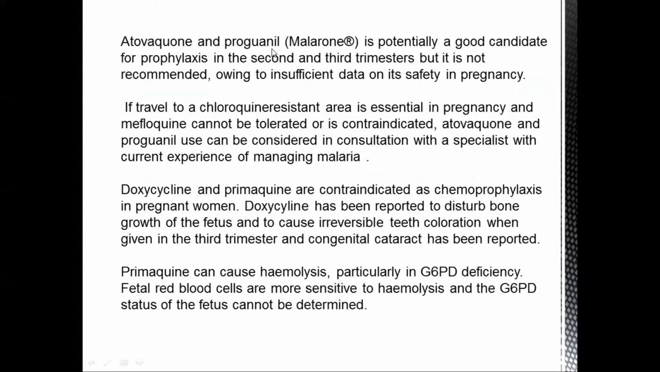Atovaquone and proguanil is potentially a good candidate for prophylaxis in the 2nd and 3rd trimester, but it is not recommended owing to insufficient data on its safety in pregnancy. So the safest drug that we are considering is only mefloquine. If you are traveling to a chloroquine resistant area, prophylaxis is essential in pregnancy, and if mefloquine cannot be tolerated or is contraindicated, then atovaquone and proguanil use can be considered in consultation with a specialist. The combination of atovaquone and proguanil becomes a drug that we call Malarone.